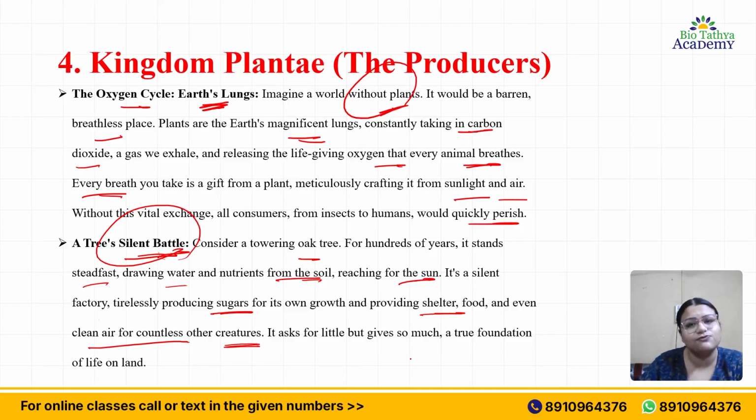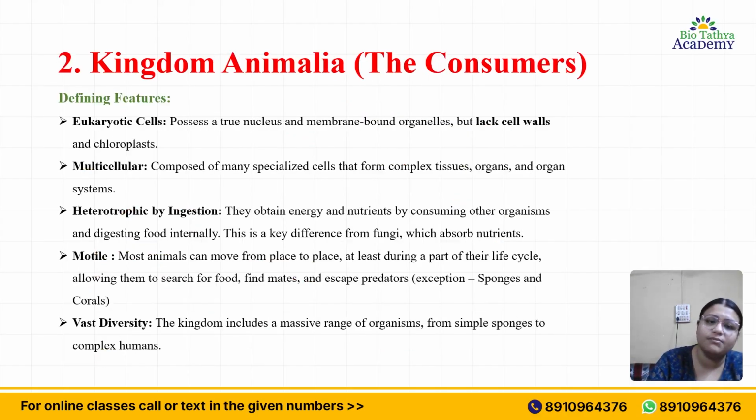It is asking for very little. It is just using sunlight, which the plant takes up on its own, and water taken up from the soil. So it is asking for very little but giving us many things. For example, the biggest thing is oxygen. So this is all about Kingdom Plantae.